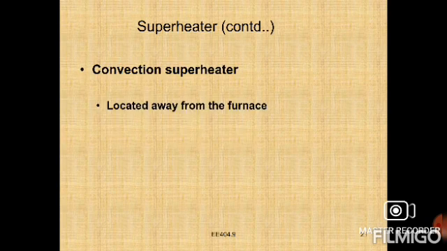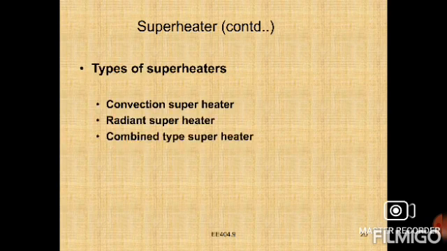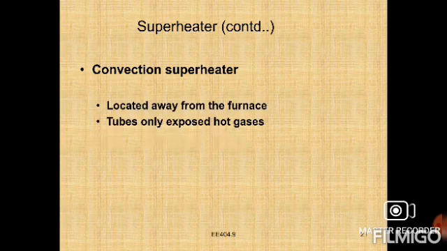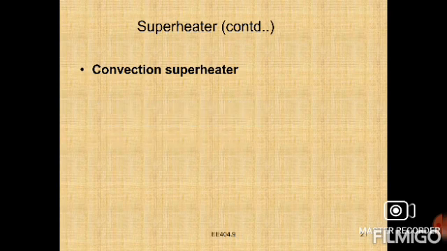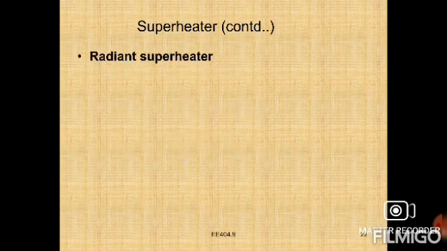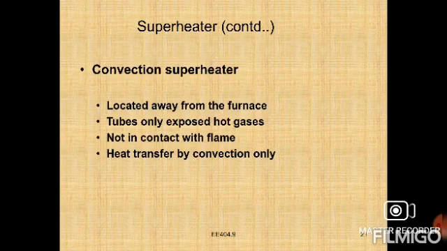These are the three types of superheaters provided. So the first one we can observe is the convection superheater, located away from the furnace, tubes only exposed to hot gases, not in contact with the flame, heat transfer by convection only.